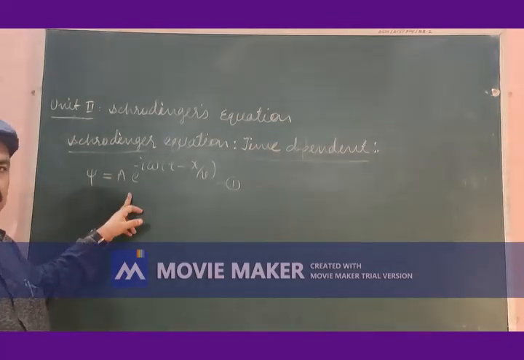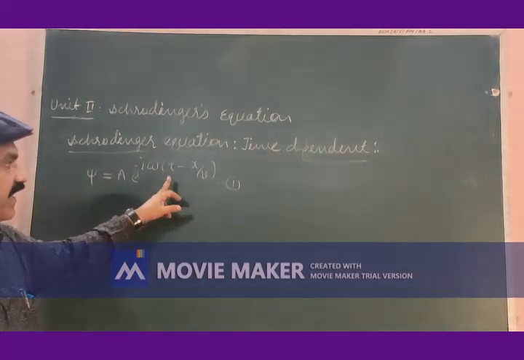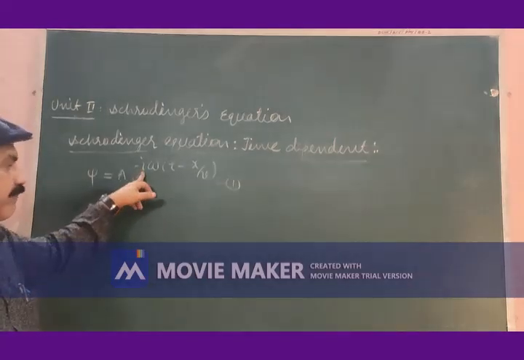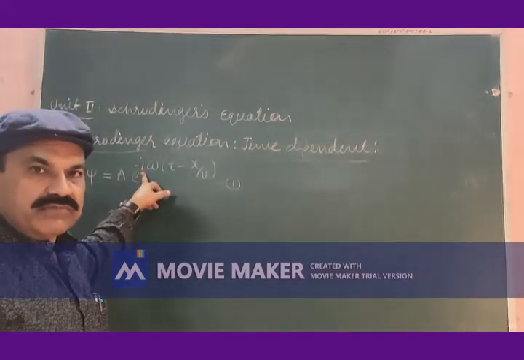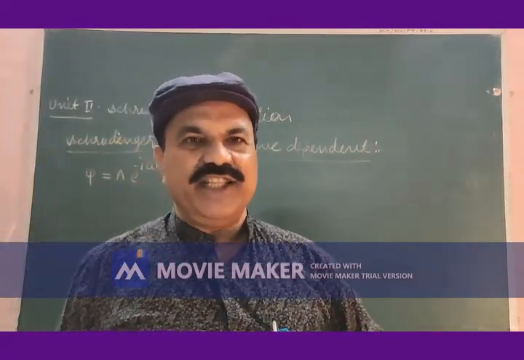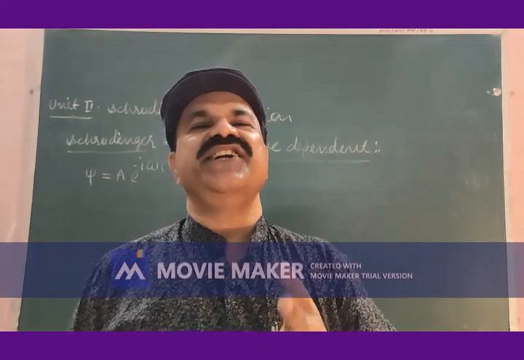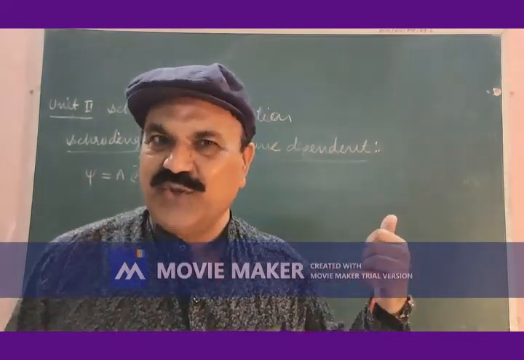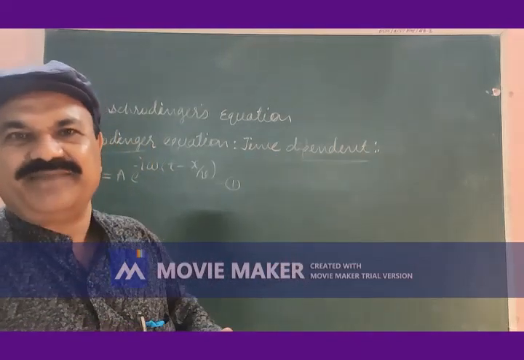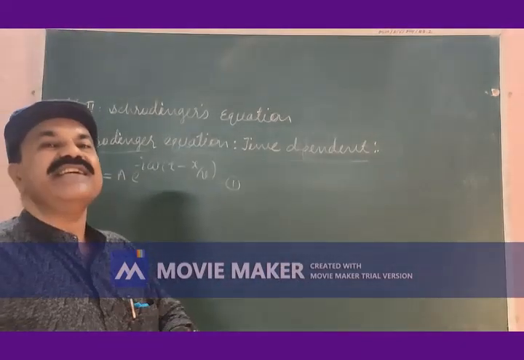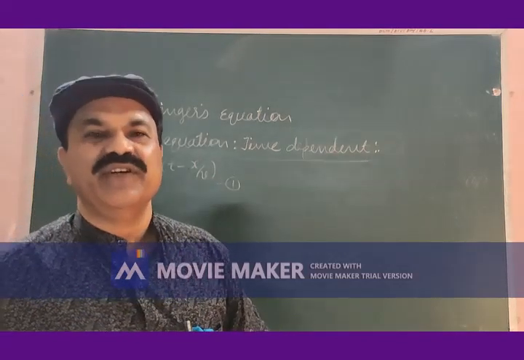Psi is equal to a e to the power minus i omega into t minus x by v. Minus i corresponds to the complex nature. The wave function is complex in nature. To represent complex nature of the wave function, we have used minus i. Omega t is the initial phase of the harmonic motion.